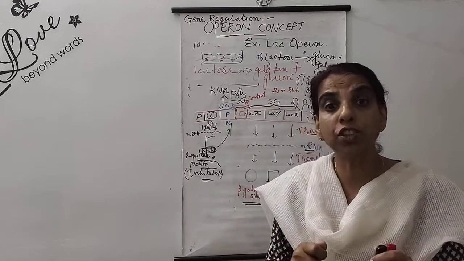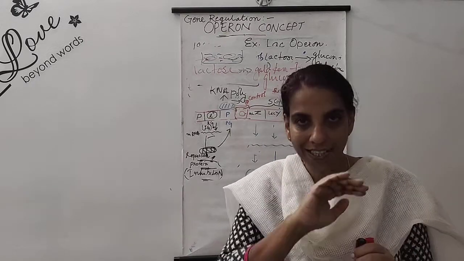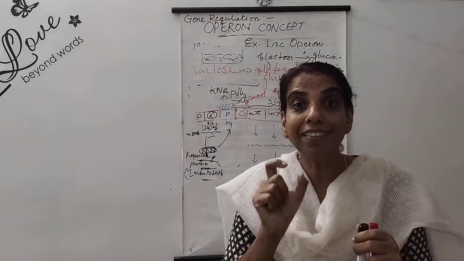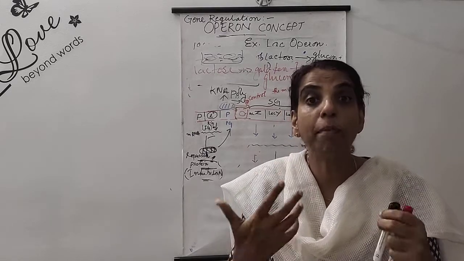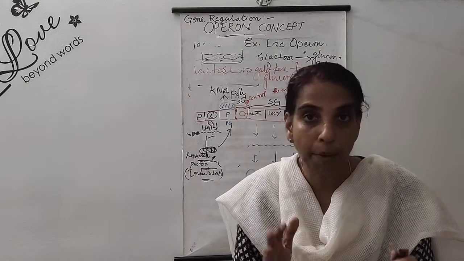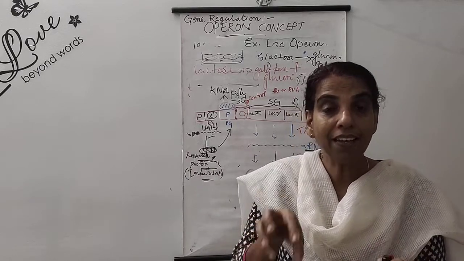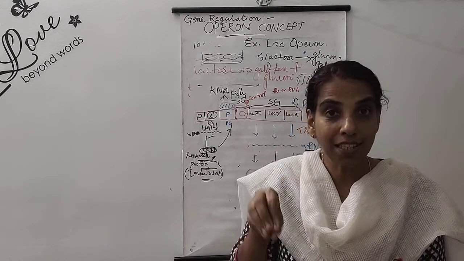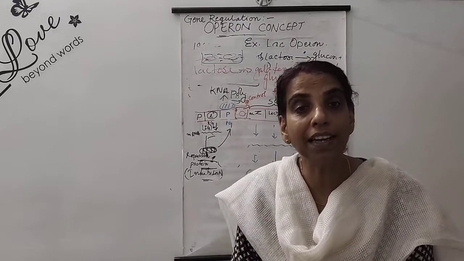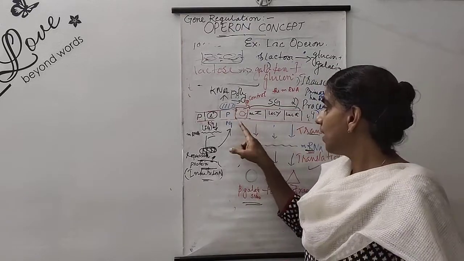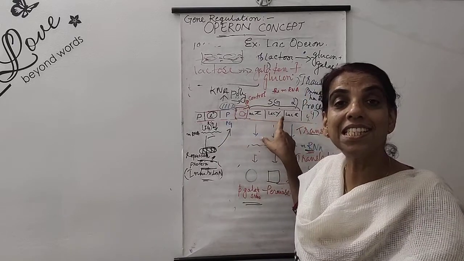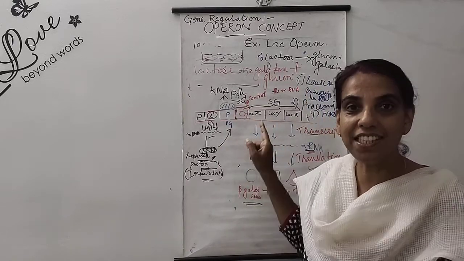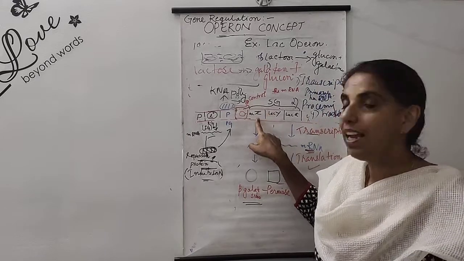Just like operation for any kind of industry, there is a site where the real operation takes place. The real production, manufacturing takes place, which will have some machineries and all. There the technique is really done for the final output. Like that, here is the operator gene. And then come three structural genes, SG, structural genes.